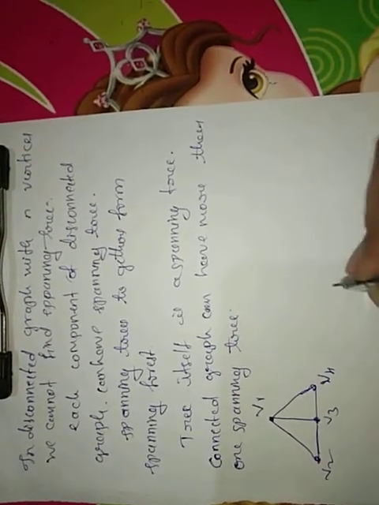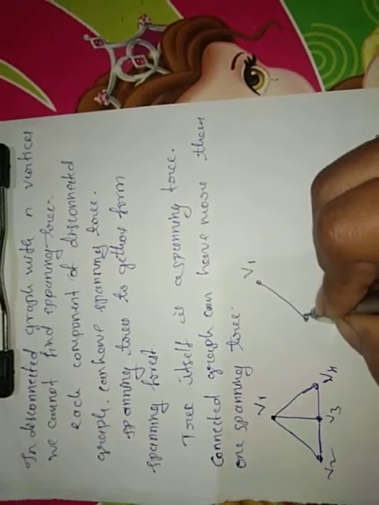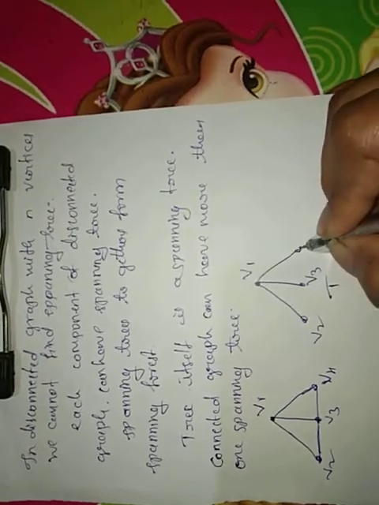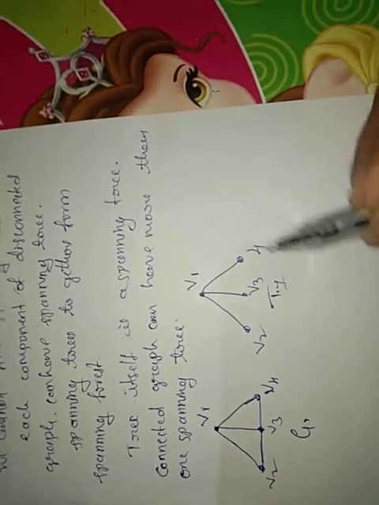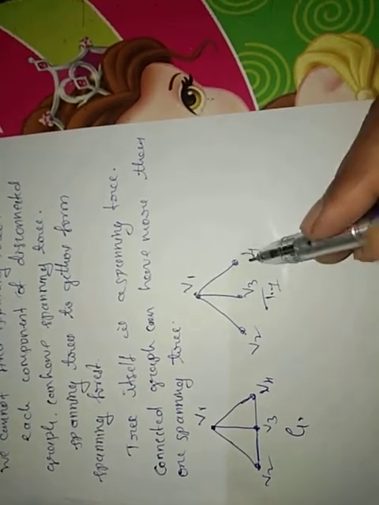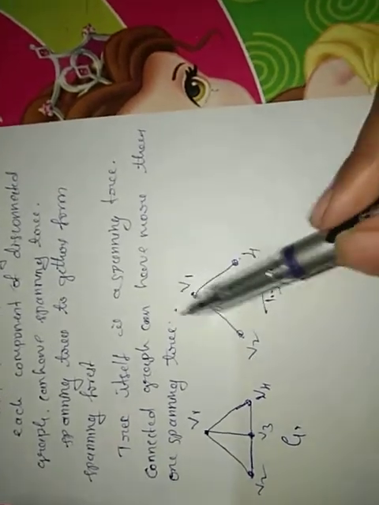This one is your connected graph G. For this connected graph G, I have taken one spanning tree having the vertices v1, v2, v3, v4, because all vertices should be present. And I draw the edges only v1 v2, v1 v3, v1 v4.